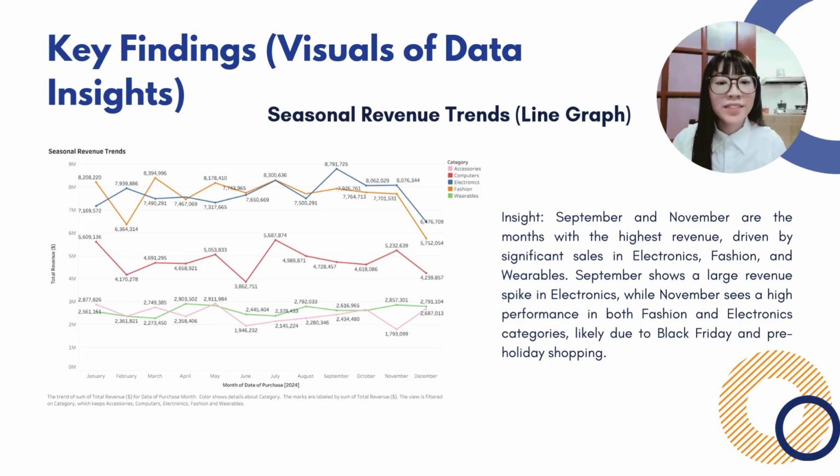In September, there is a noticeable spike in electronics revenue, which may be linked to new product releases and back-to-work purchasing behavior. And in November, we can see that the revenue increased significantly in both fashion and electronics, which is likely due to Black Friday and the pre-holiday shopping season.